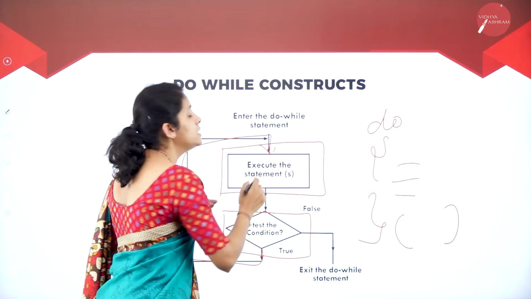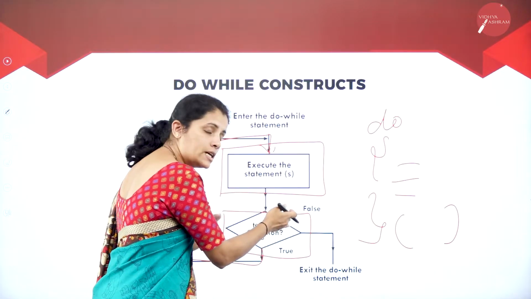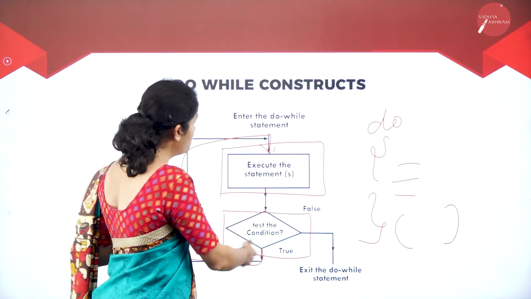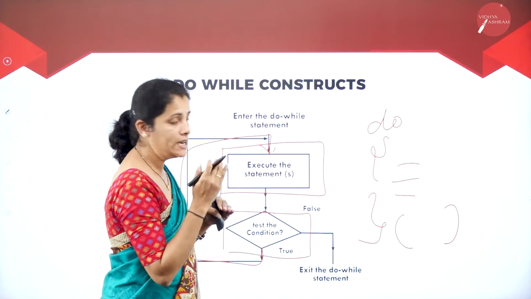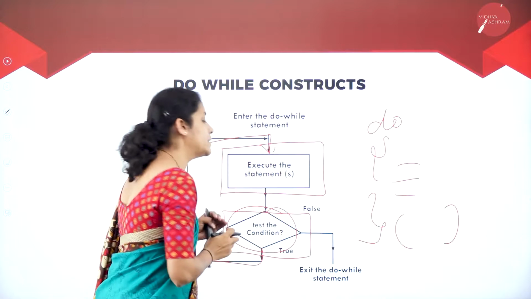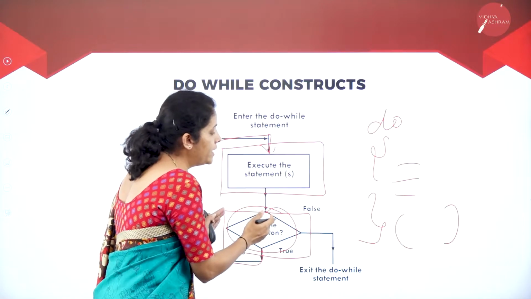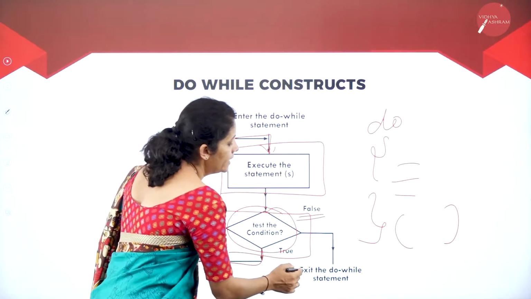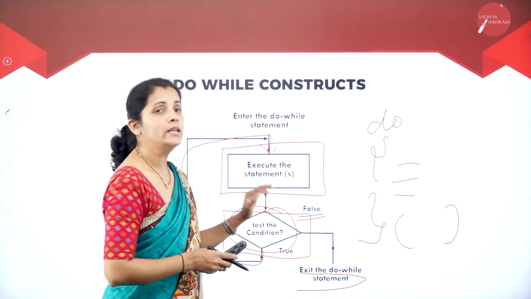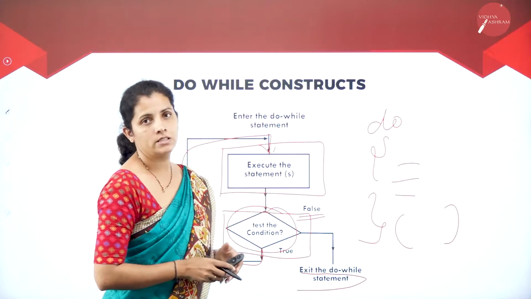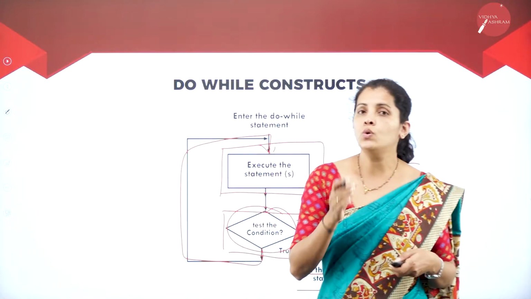I'm going to execute a certain set of statements once again. Suppose once again this condition is true, what is going to happen? Same thing, I'm going to execute the same set of instructions once again until and unless the defined condition fails. So when this condition is false, then exit the do while statement. That means the control is transferred to the next statement. This is the way the do while statement is going to work.